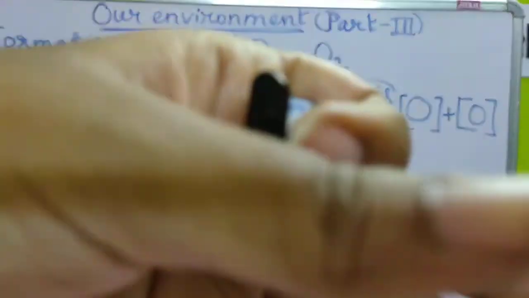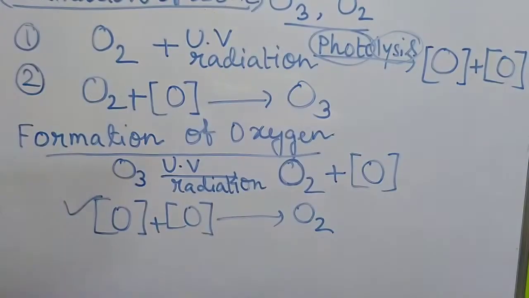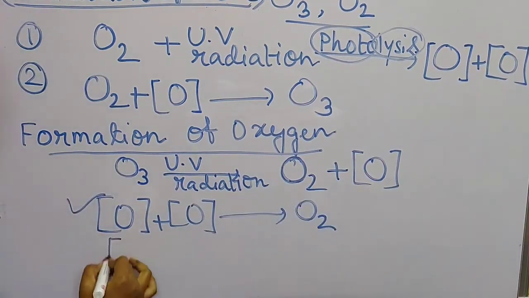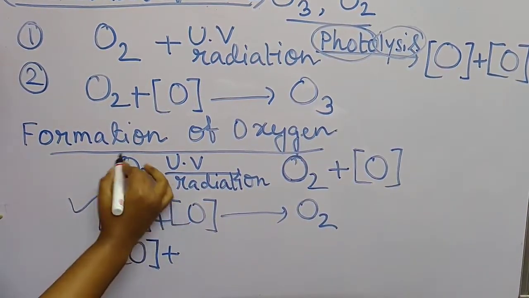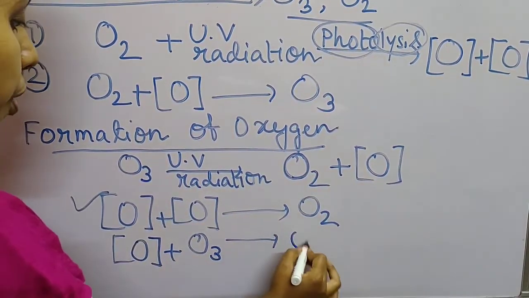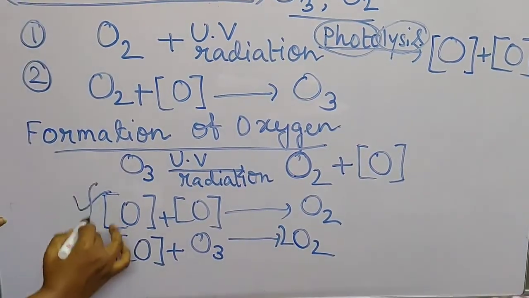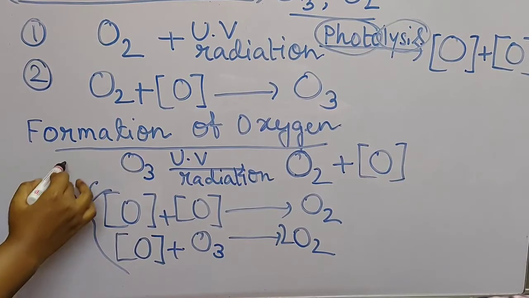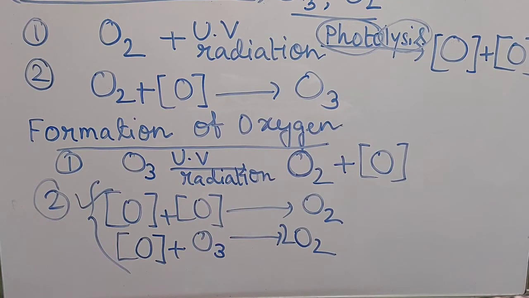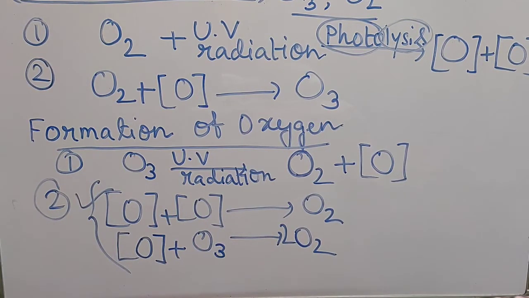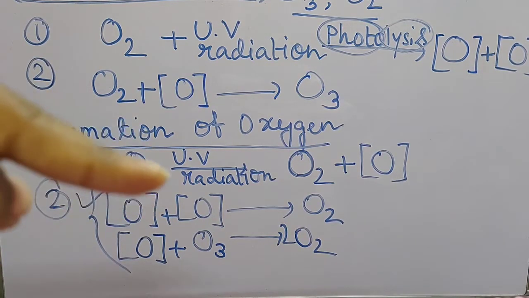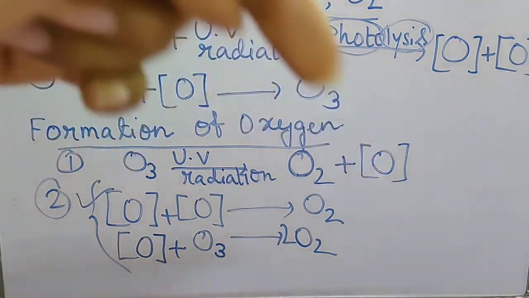Or this oxygen atom can react with the ozone and break the ozone molecule to form two molecules of O2. So these two reactions are possible in the next step. These are the two steps for the formation of oxygen again from ozone. In the first step, ozone absorbs UV radiation and breaks down into an oxygen molecule and one oxygen atom.